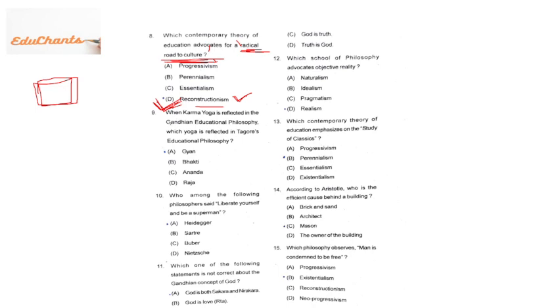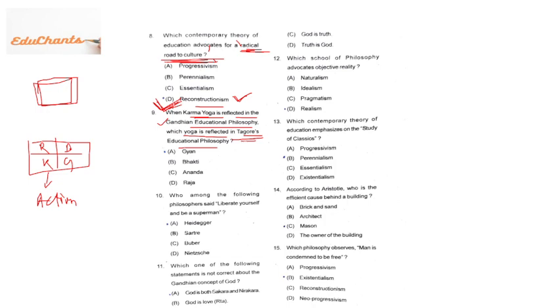Again, one question, ninth question. When Karma Yoga is reflected in the Gandhian educational philosophy, which yoga is reflected in Tagore's educational philosophy? Now, see, there are four types of yoga, the classic division of yoga. One is Raj Yoga, one is Bhakti Yoga, one is Karma Yoga, another is Jnana Yoga, right? Four types of yogas are there. Karma Yoga is defined as Gandhian, means Gandhi believes in Karma Yoga, learning by doing, learning by action, craft-centered education.